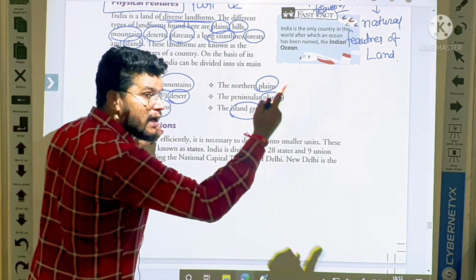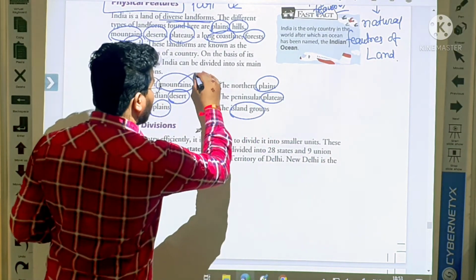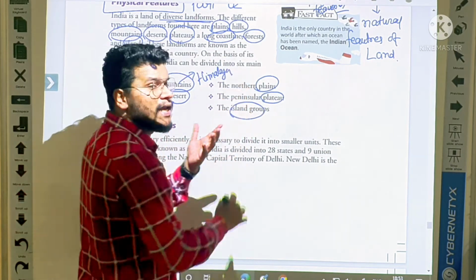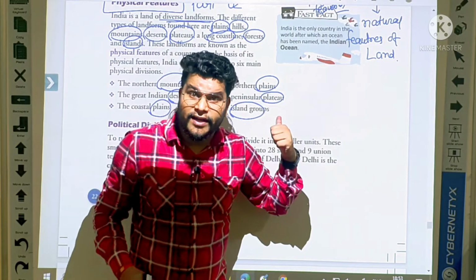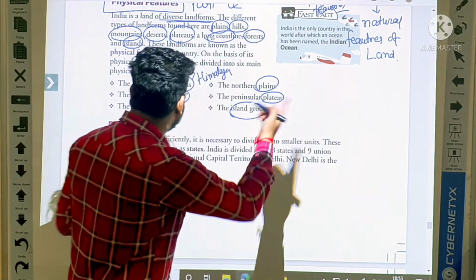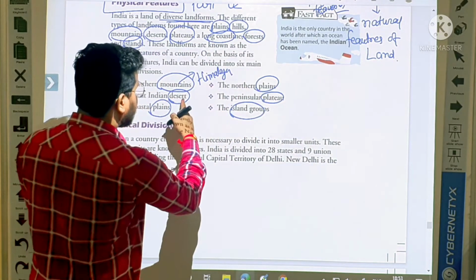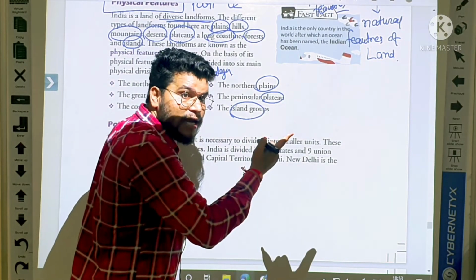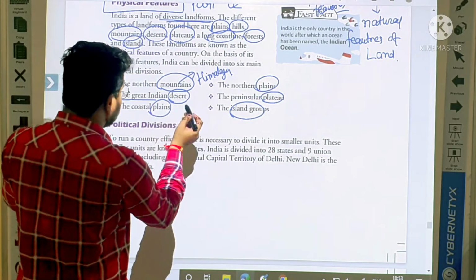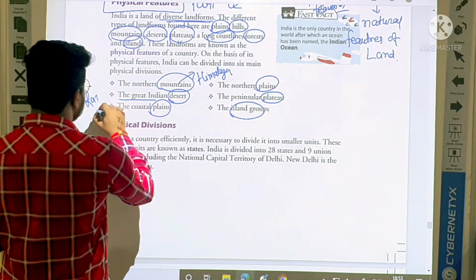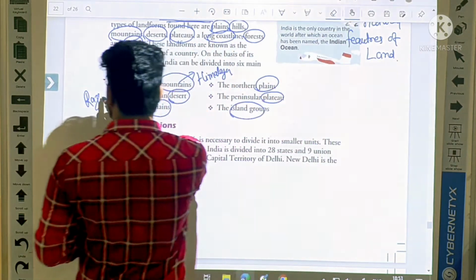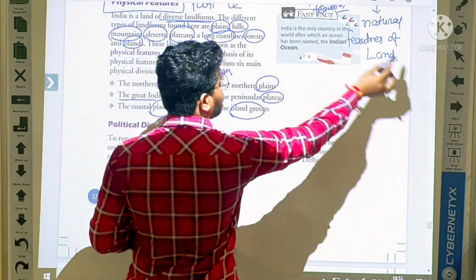Mountain, Himalaya mountain, in the northern side of our country. After mountains, desert. Rajasthan has Thar desert. Okay, what you can write here? You can write here about Thar desert.